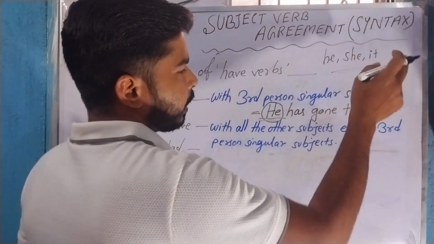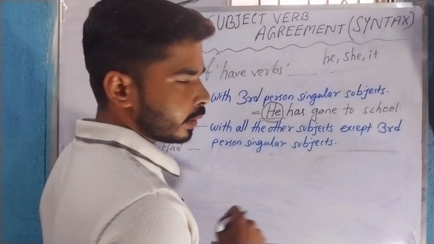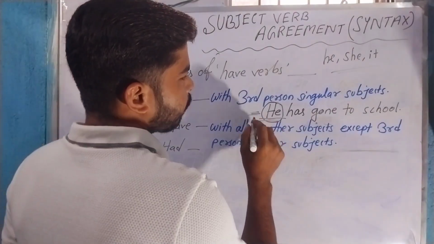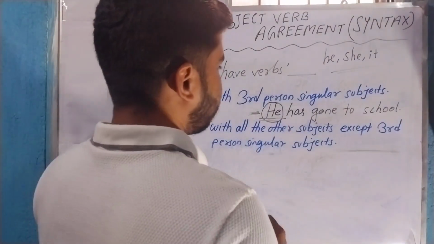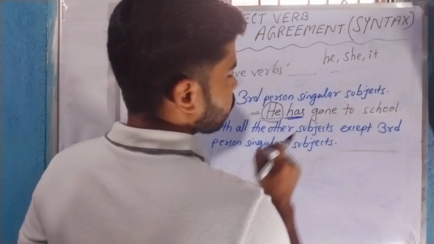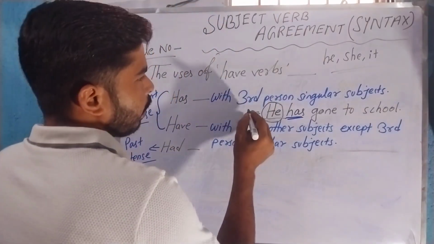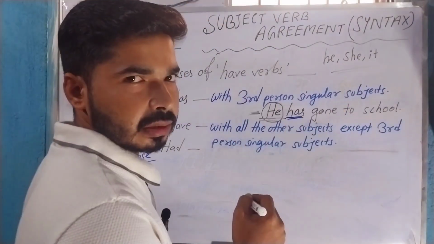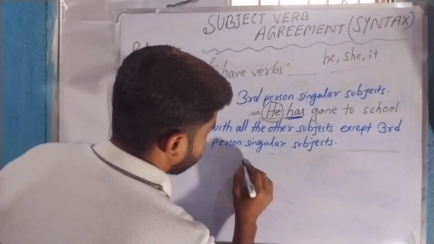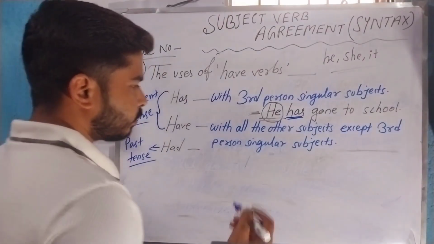In this example, he is a third person singular subject. That's why we have used has with it.